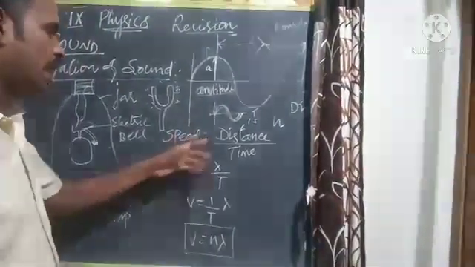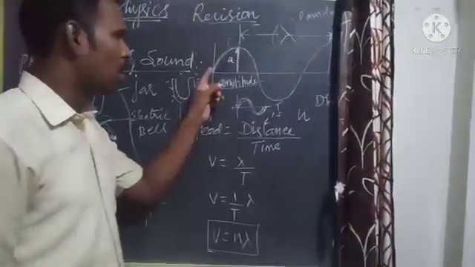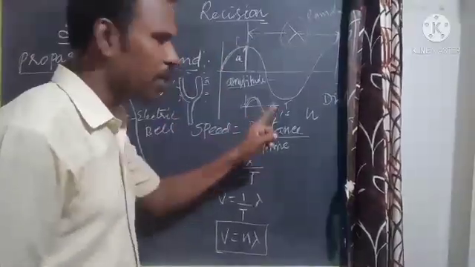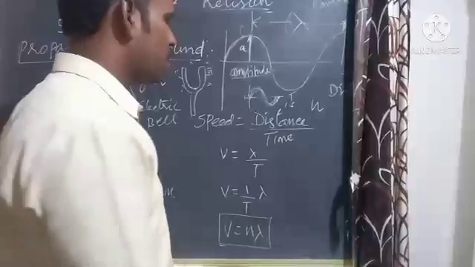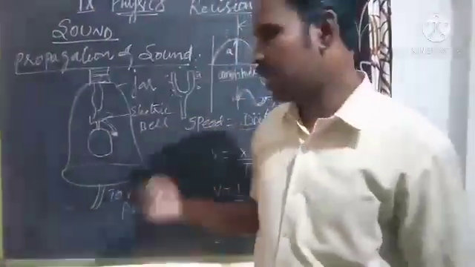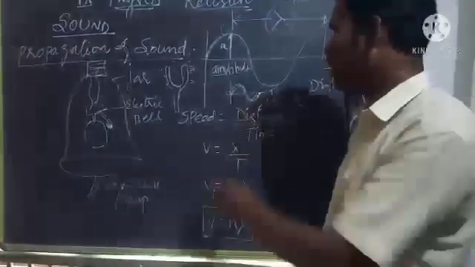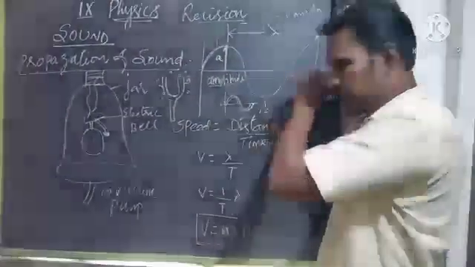The next one is the time period. The time required to complete one cycle is called the time period. Okay, so these are the important characteristics of the waves.